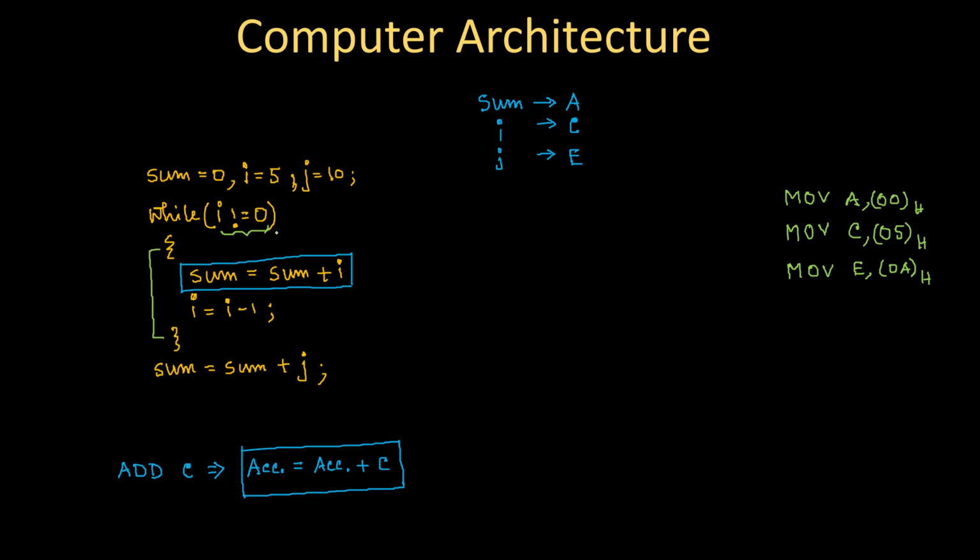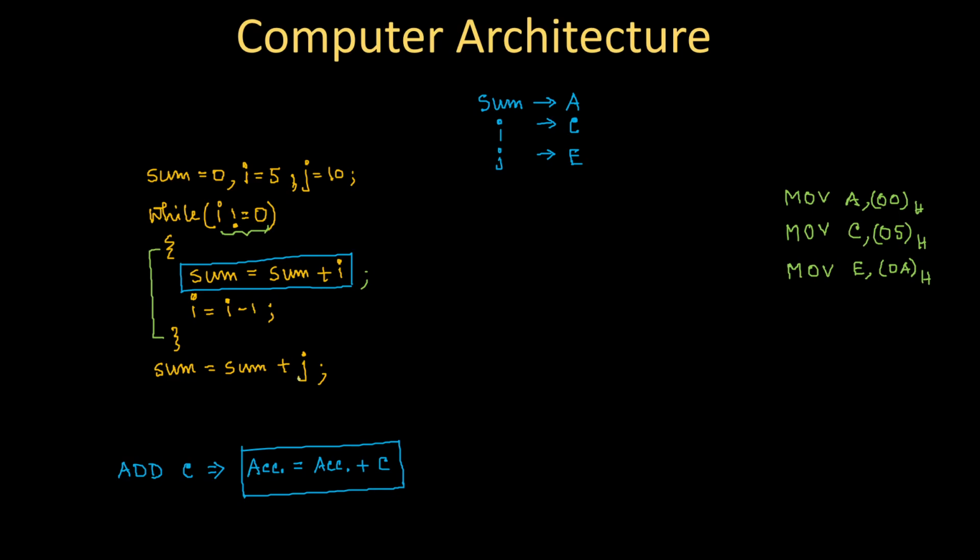So I must have some statement over here that will check the content of I somehow, and depending on that, either the next statement sum equal to I should execute, or sum equal to sum plus j should execute.